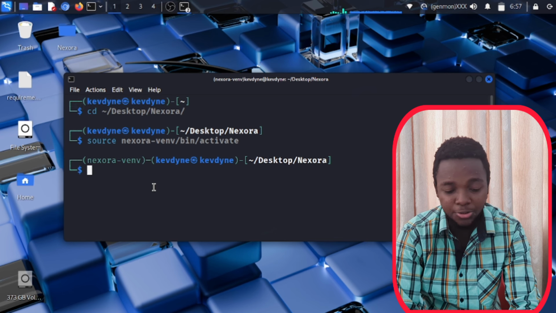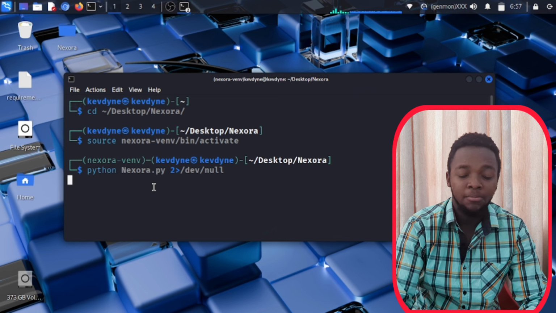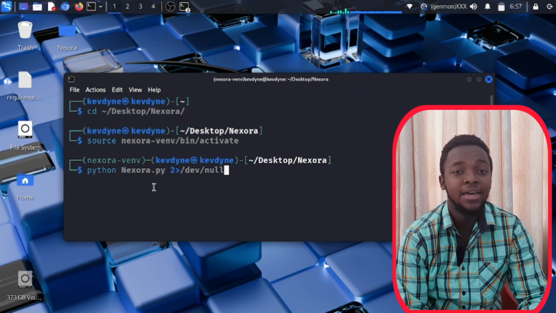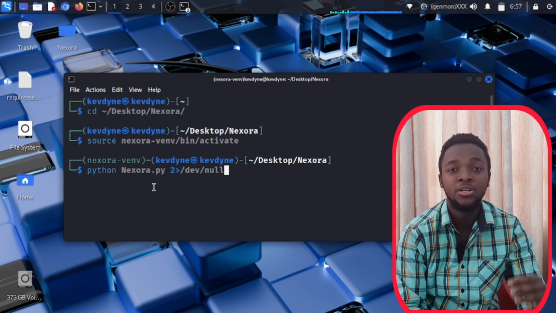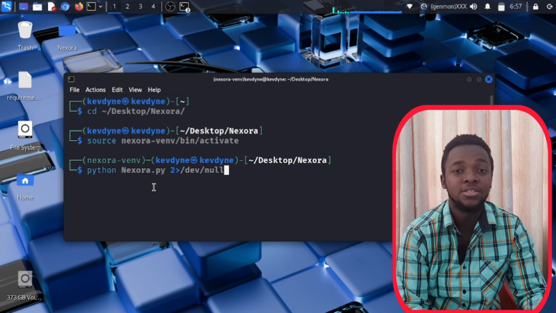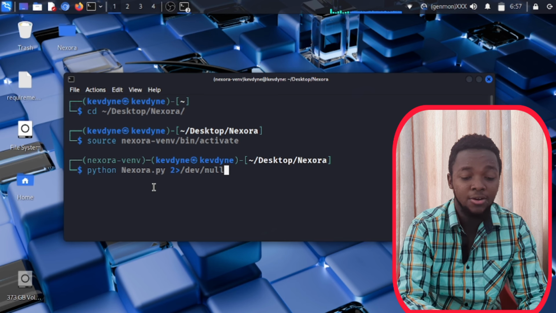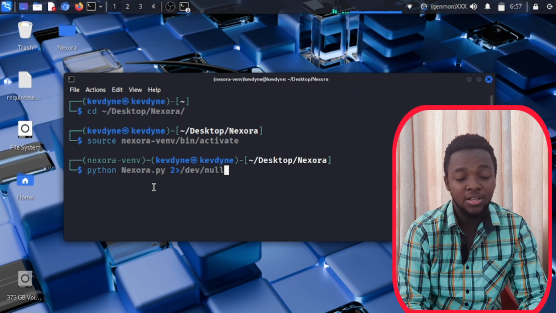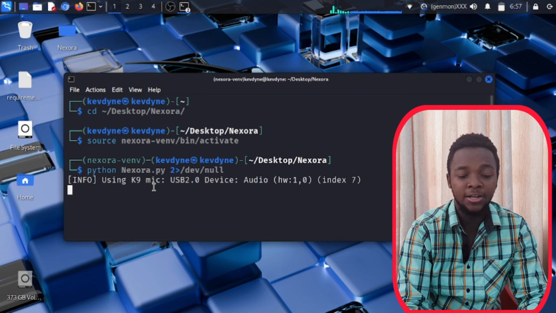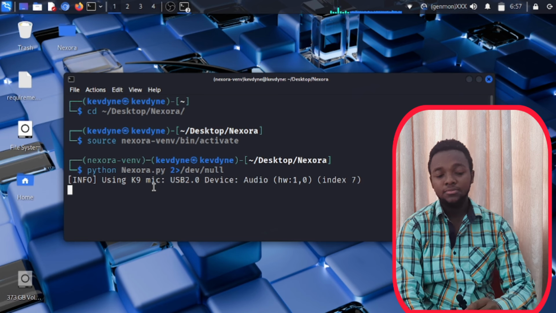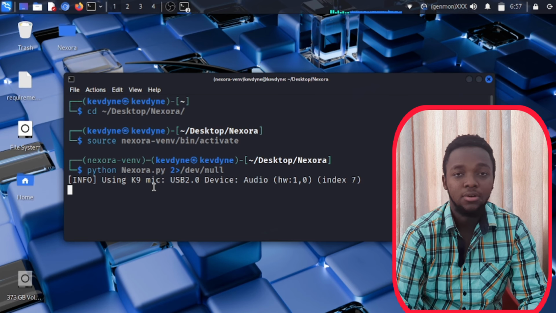Right now I'm going to run this, but I'll run it with /dev/null, which will suppress all of the audio package messages, because the audio packages that I'm using, like PulseAudio and PyAudio, bring up messages when I run this without /dev/null. All right, so I'll just run it with /dev/null. As you can see, it is using the Kevdyne microphone, which is this one, index 7, and it will launch.